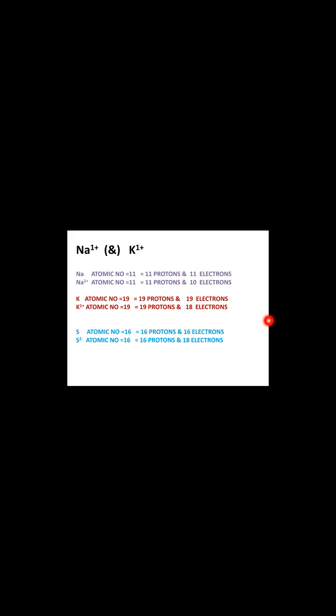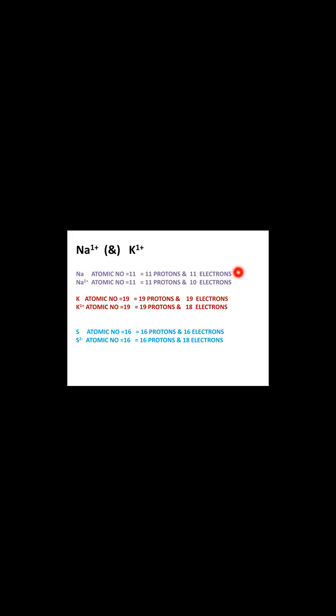First, you need to understand how you are getting this cation. Sodium, atomic number of sodium is 11. It has 11 protons and 11 electrons. Sodium atom normally has 11 protons and 11 electrons.